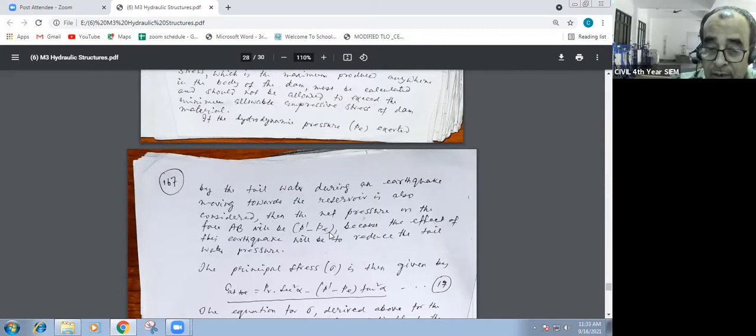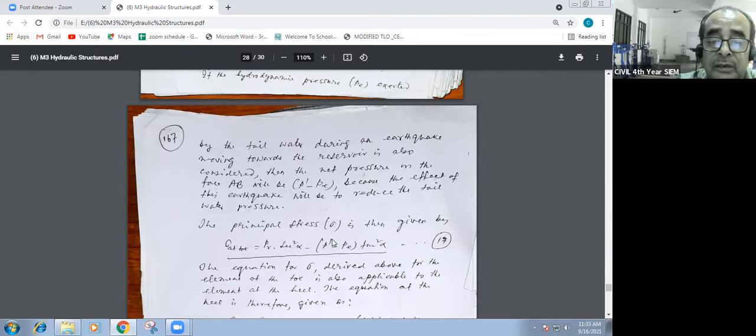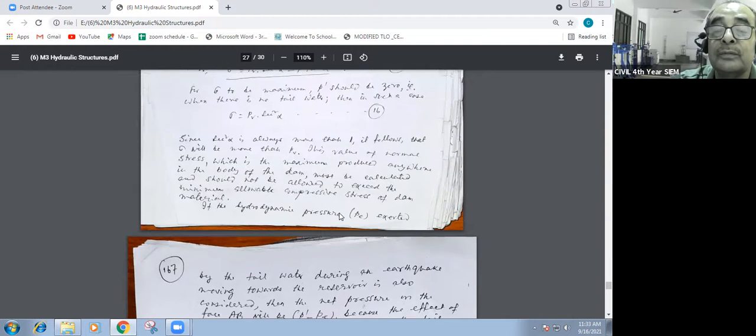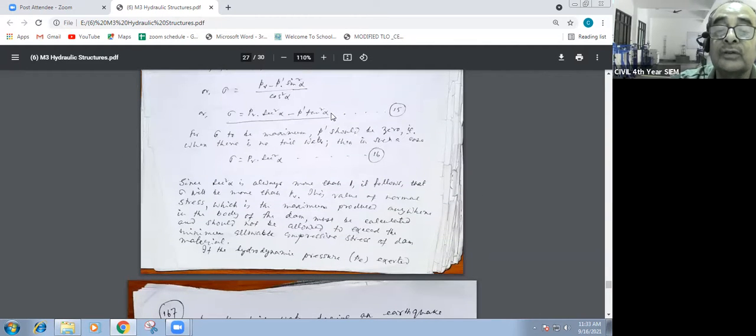Now that means the downstream reservoir, meaning the small height of tailwater, whatever it may be, also has to be considered. The principal stress sigma at the toe is then given by PB into sec square alpha minus (P dash minus PE) into tan square alpha. Under that situation, what was it earlier? I said PV into sec square alpha minus P dash into tan square alpha. Look at the equation we had before.